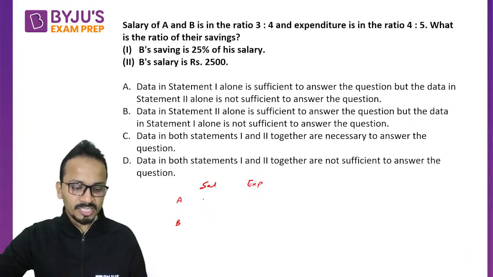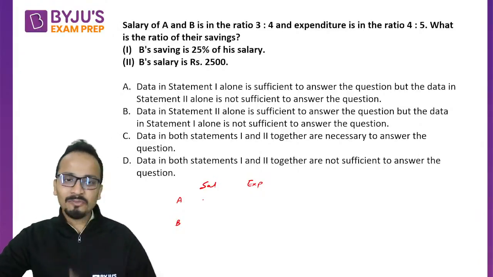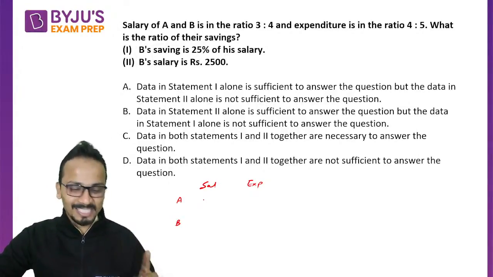Okay, Nikita says option D. Nikita, you can write D only once. Make sure this is not wrong, Nikita.